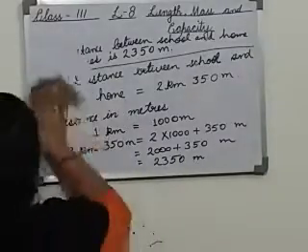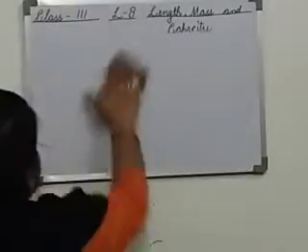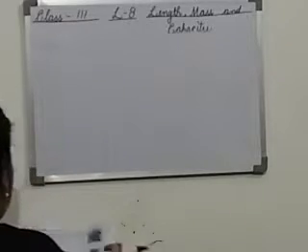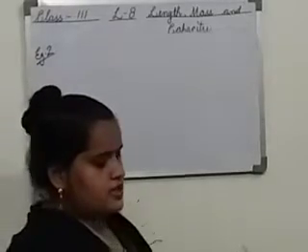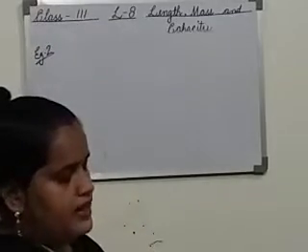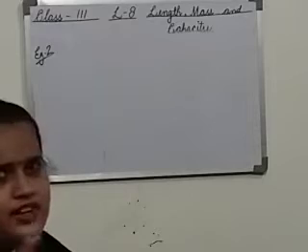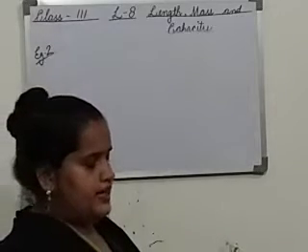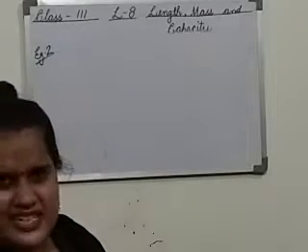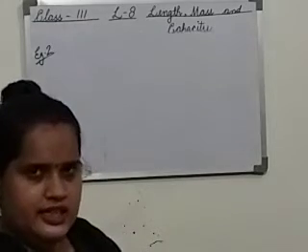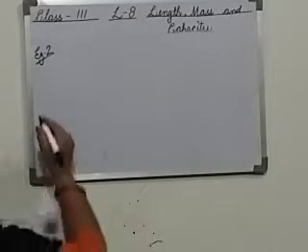I am reading the example. Chanchal's fish tank can hold 9945 milliliters of water. A girl is there, her name is Chanchal, and she has a fish tank. So how much water can it hold? It can hold 9945 milliliters. How much would that be in liters and milliliters? Again you have to convert the answer into liters and milliliters. So how will we do it?